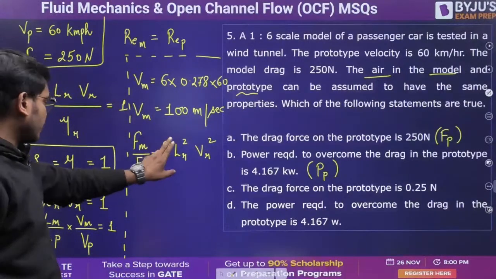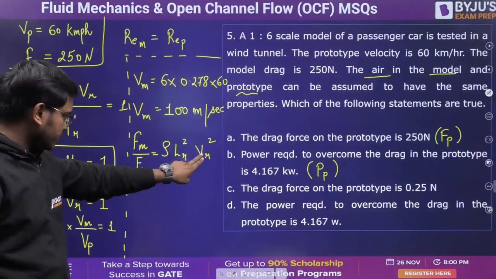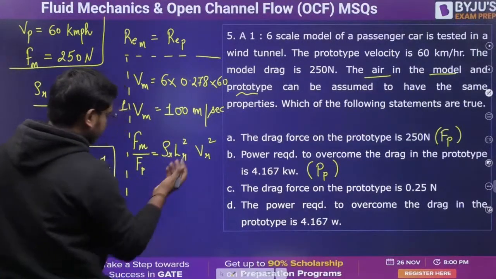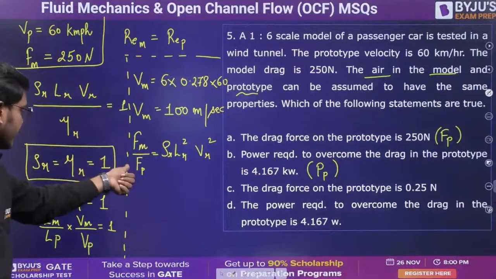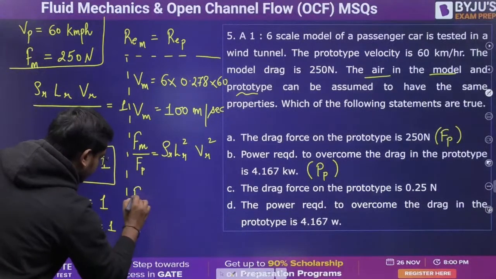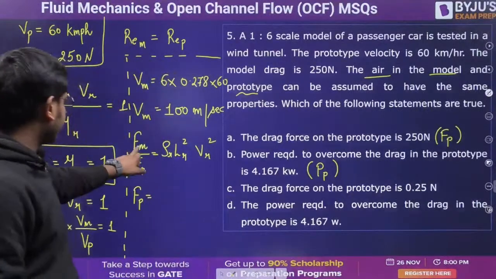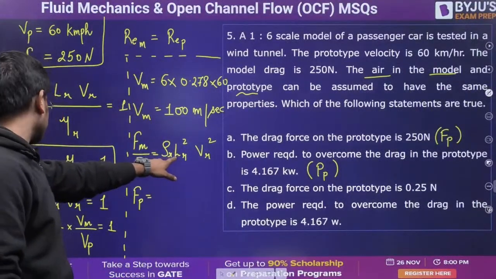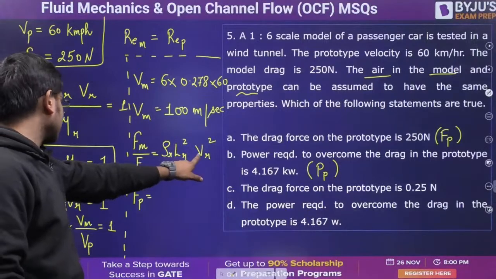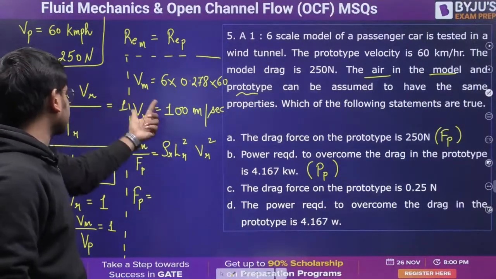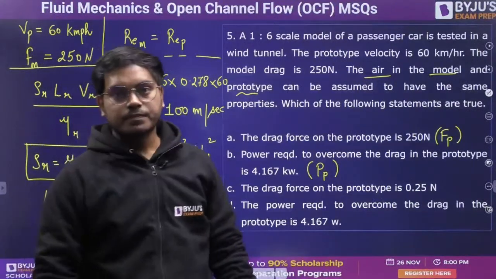I know the length scale ratio, I know the velocity ratio, and I also know the density scale ratio, which is 1 only. I know FM, so I can get the value of FP. Can anyone quickly get me the value of FP? FM is 250, this is 1, this is 1 by 6, so 1 by 36, and this I can find as 60 converted.